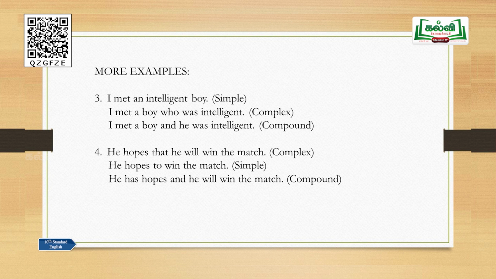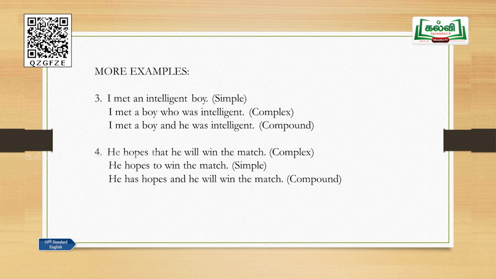Sentence 3, I met an intelligent boy. That is a simple sentence. Why? Because met, there is only one finite verb here. Met is a finite verb. So, only one finite verb we find in this sentence. So, that is a simple sentence. I met a boy who was intelligent. So, we have framed this complex sentence in such a way that there is one main clause and one subordinate clause here. I met a boy, that is a main clause, it is a meaningful part, and who was intelligent, that is a subordinate clause. That is a clause, definitely, there is a finite verb here, but it does not give the complete meaning, so that is a subordinate clause. So, it becomes a complex sentence.